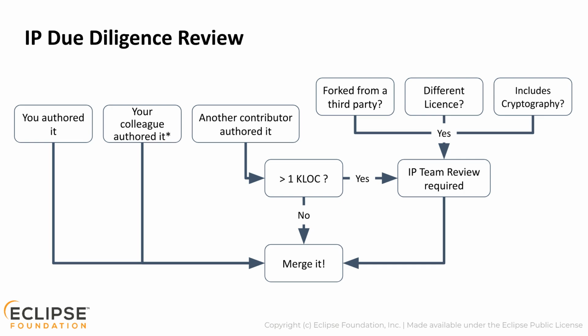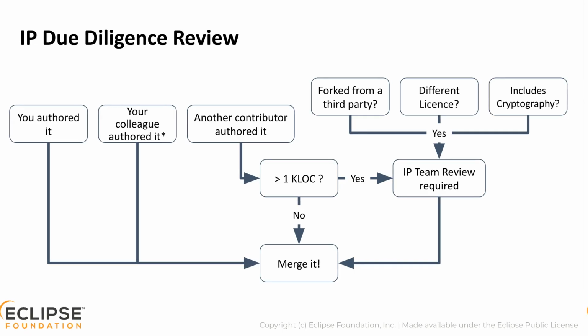If you are concerned that content may have been copied, is substantially similar to someone else's content, or that a contributor is not operating in good faith, contact the IP team for help and advice. Committers must also engage in intellectual property due diligence review for third-party libraries and assets leveraged by the project content. This includes things like Maven or Node module dependencies. Intellectual property concerns are discussed further in our Intellectual Property Due Diligence Process training module.